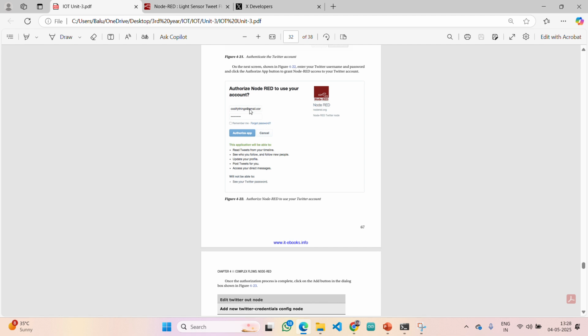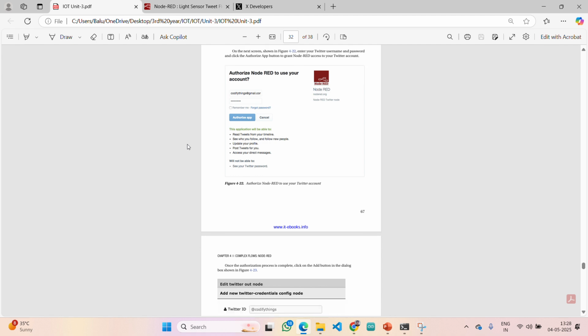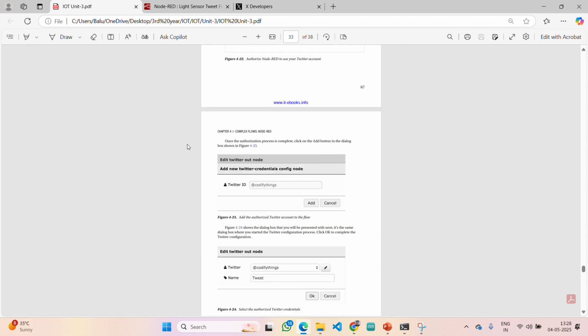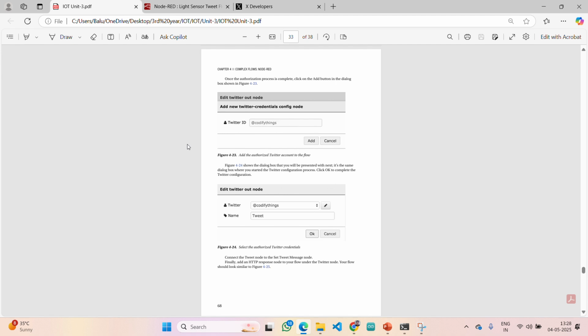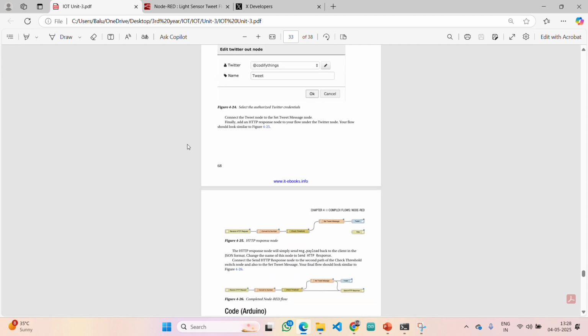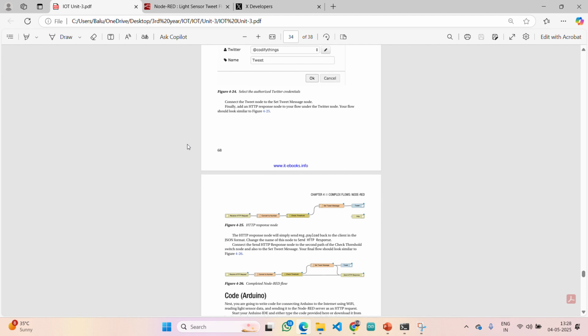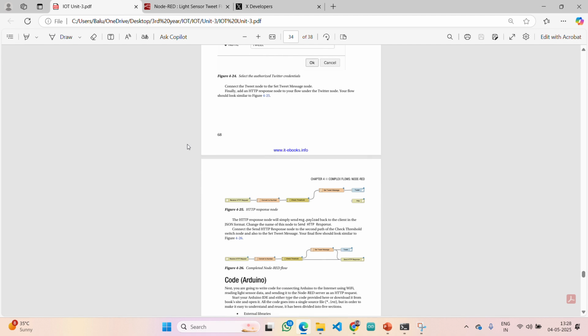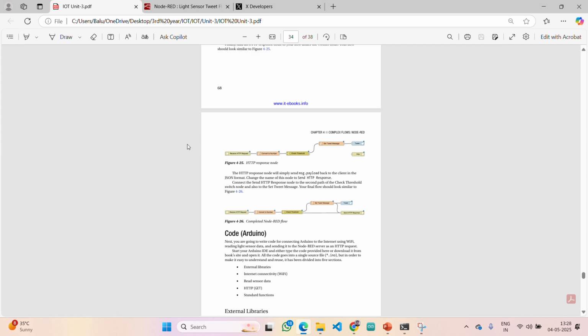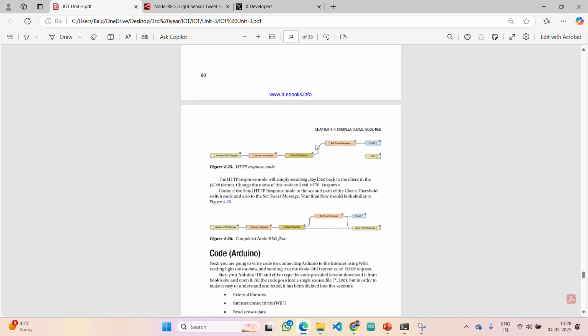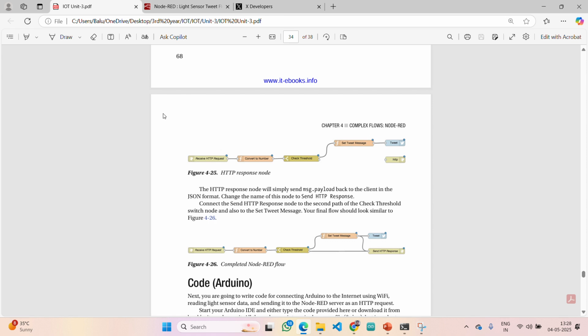Here you can see, right, earlier you could just give the mail or username and then password. But now it has been completely introduced with API keys and all. Yes, Twitter ID and all. For the Twitter ID, I have given the name tweet itself. We are not changing it. Then we are going to consider the HTTP response node here.